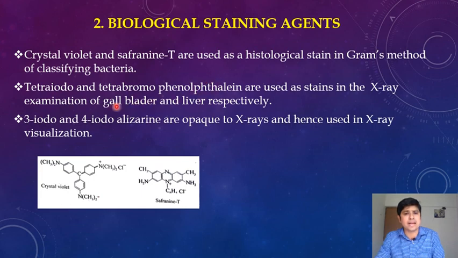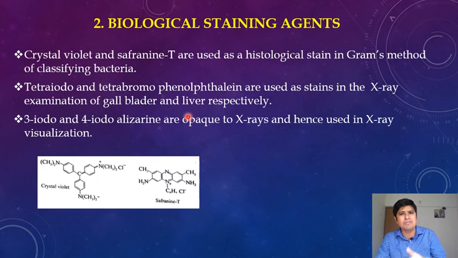Next, biological staining agents involve tetraiodo and tetrabromophenols. Tetraiodo and tetrabromophenols are used as stains in the X-ray examination of gallbladder and liver respectively.